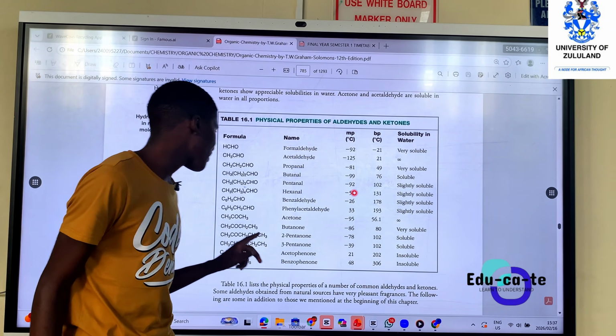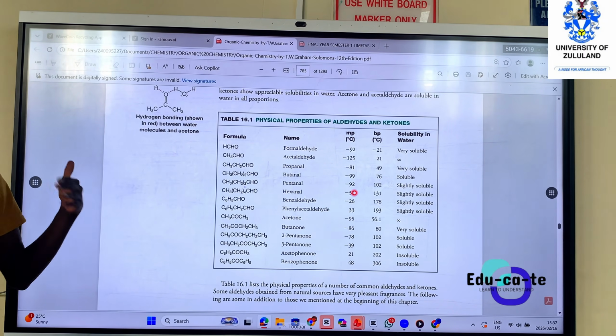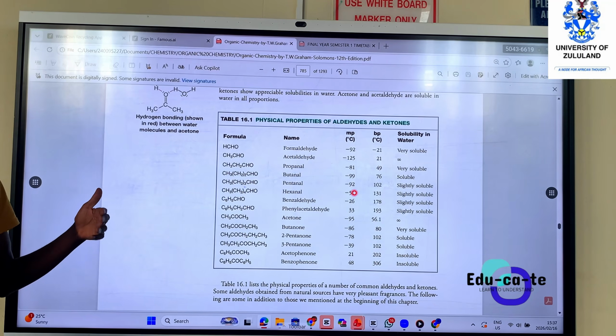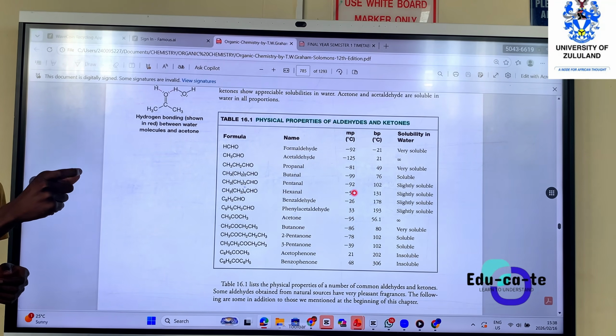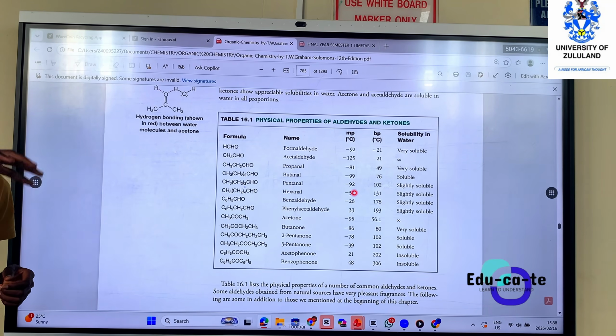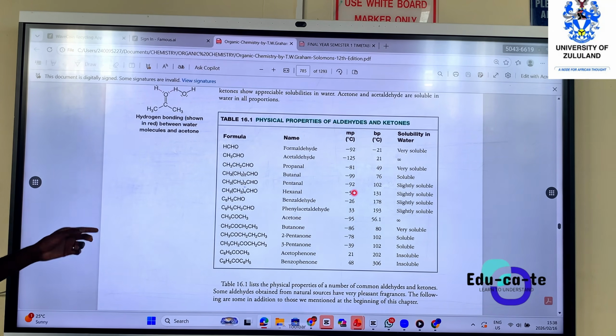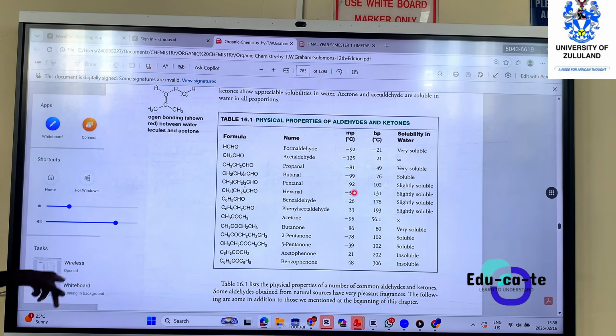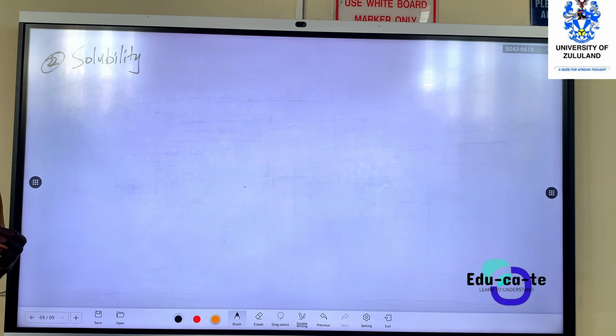Basically, if you keep on increasing the number of carbons in the chain, its solubility decreases. So if we have many carbons in your compound, then we're going to have low chances of dissolving there.